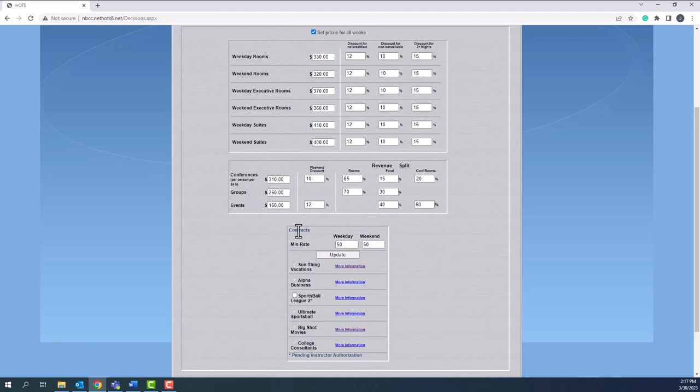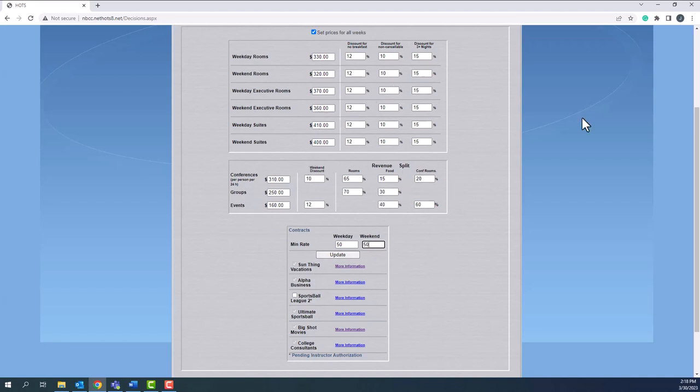So always keep an eye on the contracts and always put rates. If you just have zeros here and hit update, it may show nothing available. As you change these rates and hit update, things may become available if you have a rate that is above 0, but below the maximum rate they're willing to pay. And whatever the maximum rate they're willing to pay, you could bid based on that. But remember, you are competing against other student groups simultaneously. They may put in a lower amount and get the business over you.